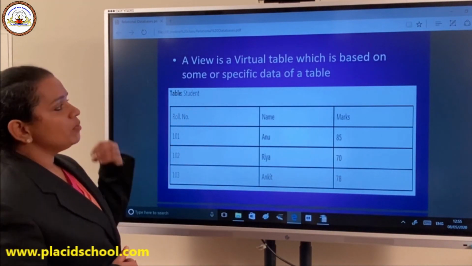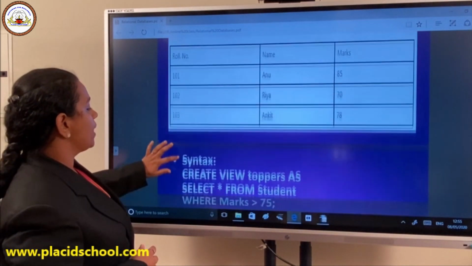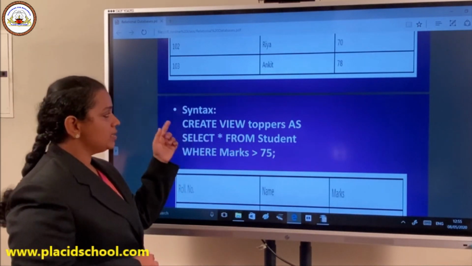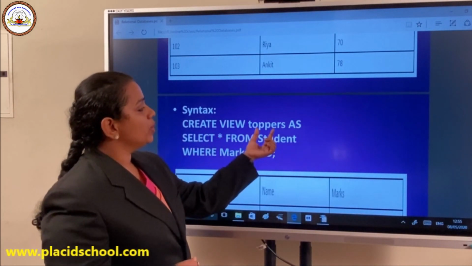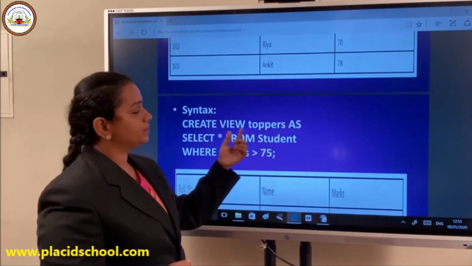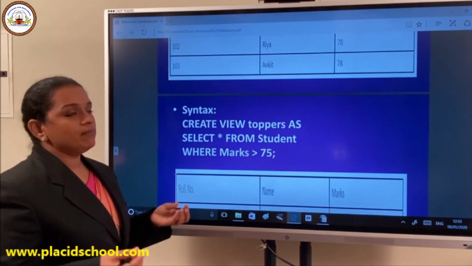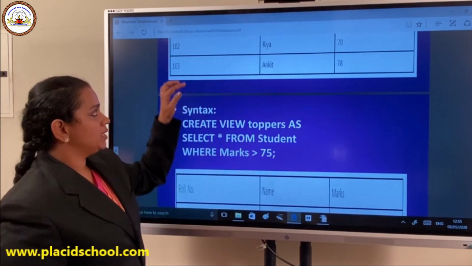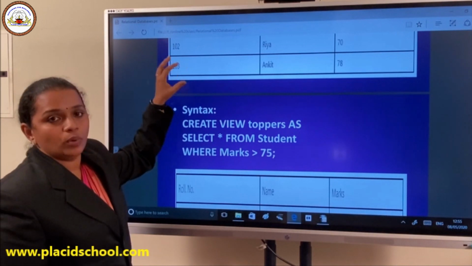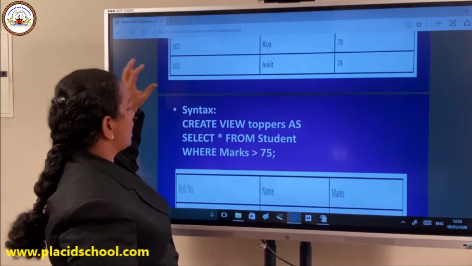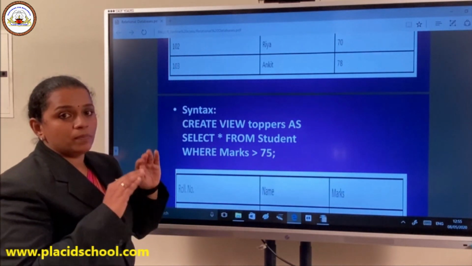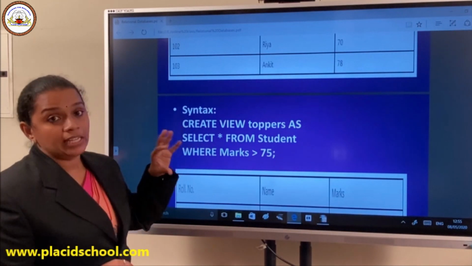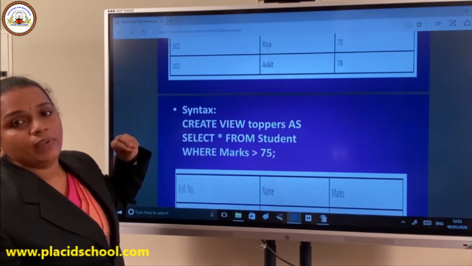This is a table. When I want to create a view, there is a command for this, and the syntax is like this: create view. These are keywords, create and view, and I'm going to make a view called toppers. The view I'm going to make will get the name toppers, as select star from student. Student is the table which is originally available in your database, and from that table I am going to create a view, which is actually a virtual table. That table is not really available, but we can always perform